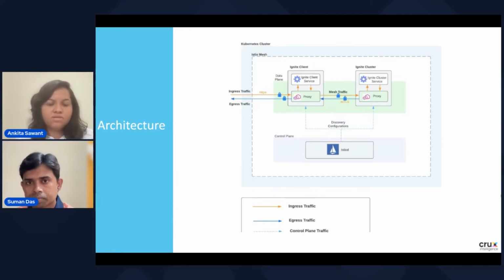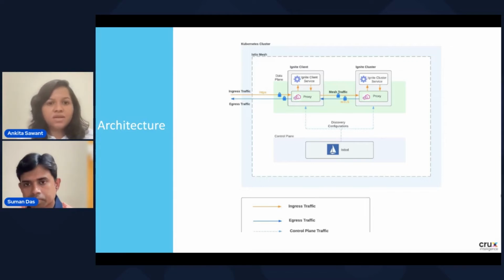Now let's see how this architecture will look like, if we are going to use these components. So this is how the architecture is going to look like. Here we have the Kubernetes cluster, and in the Kubernetes cluster we have implemented the Istio service mesh. You can see the dotted line which is representing the Istio service mesh, and then there are different components of Istio that come with the Istio deployment, like istiod, the control plane, the data plane, and the discovery configurations. Then there is the main component, that is the Ignite cluster, and then we have the Ignite client, which we are going to expose to the external world.